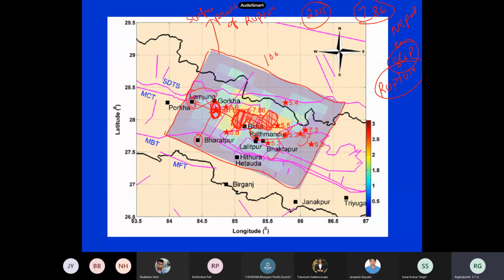So generally, where the damages will be, will it depend on the epicentral distance, or on what quantity? Yes, so here the damages depend on what?